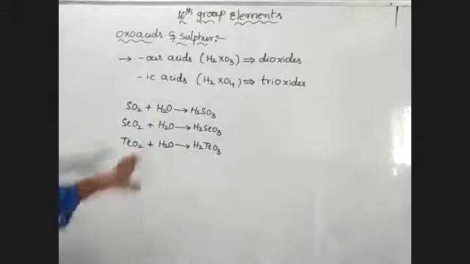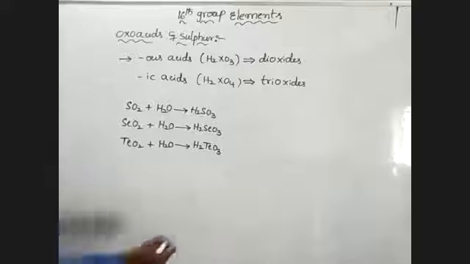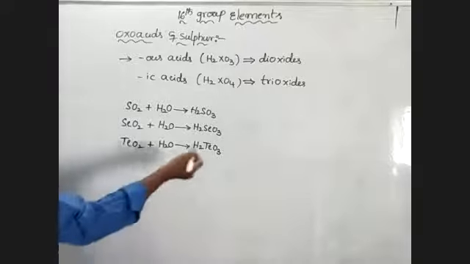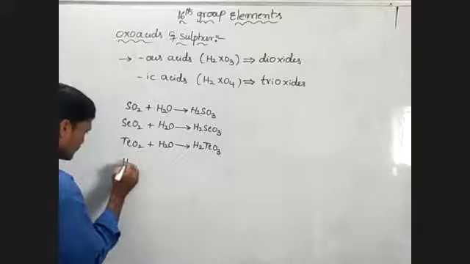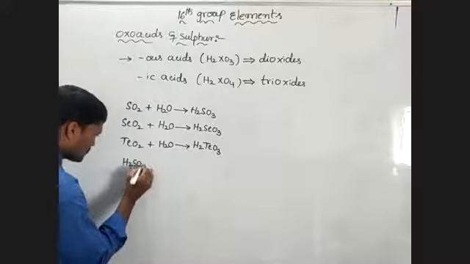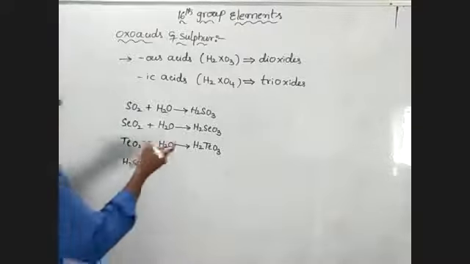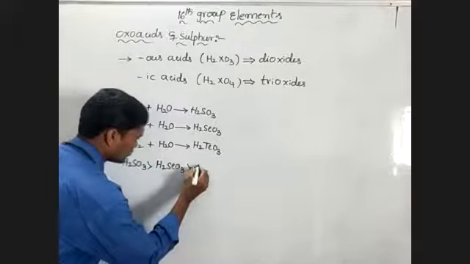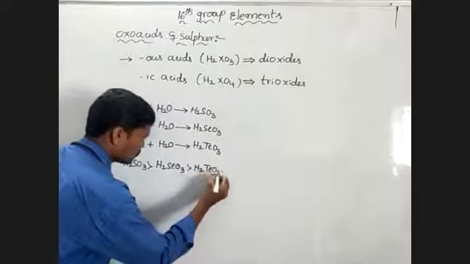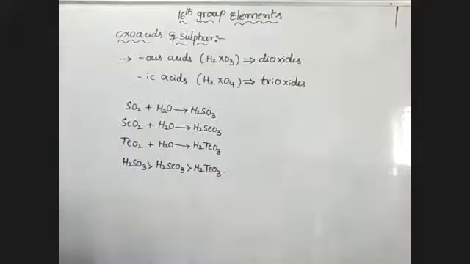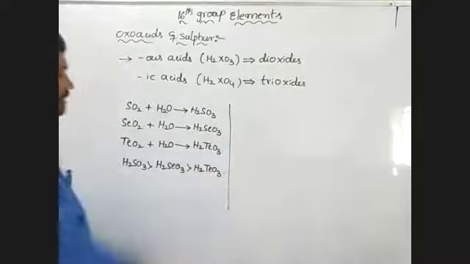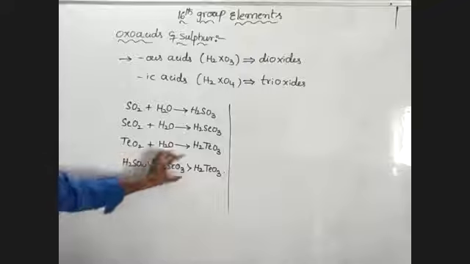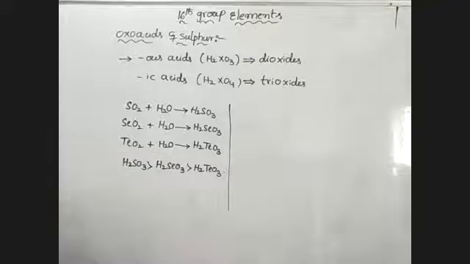Okay, in these acids, acidic nature decreases on moving down the group. That means H2SO3 is a strong acid compared to H2SeO3, H2TeO3. This is the acidic strength order. So this is the strong one, this is the weak one.